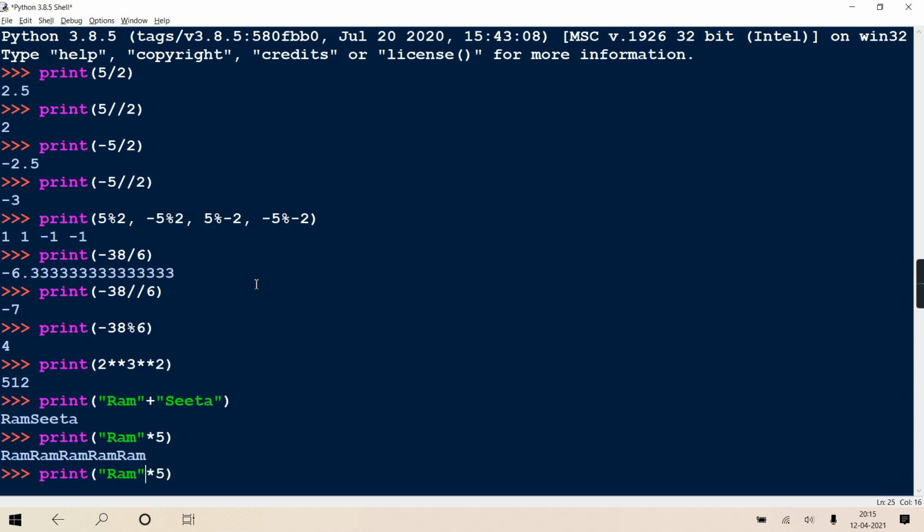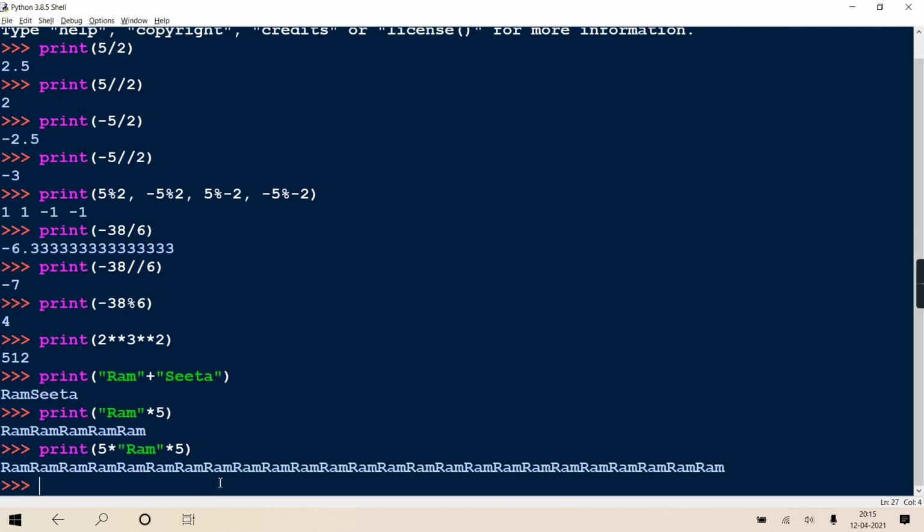And the precedence is still the same. Suppose here I write 5 into Ram into 5. The precedence and associativity are the same, that is left to right. So first 5 into Ram. 5 into Ram means it will create a new string in which 5 Rams are there. And 5 Rams into 5 will be 25 Rams.